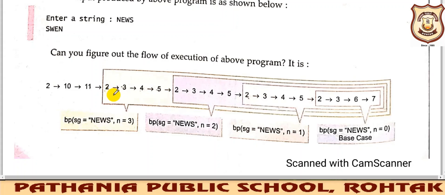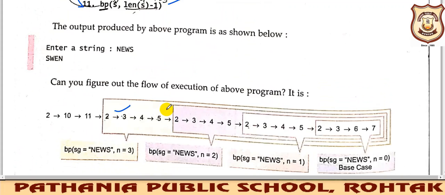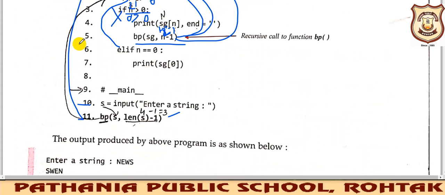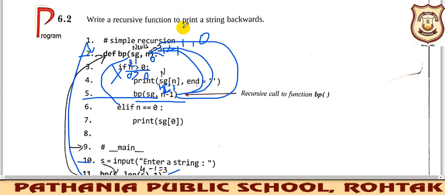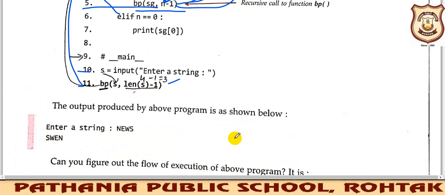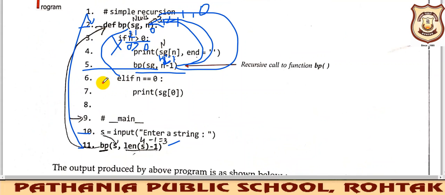You can check it here also. First time this 2, 3, 4, 5. Here n was 3. When n becomes 2, again 2, 3, 4, 5. As it comes to the fifth line, it is directed to 2 again, right? This time n is 2, this time n is 1, and this time n is 0. When n becomes 0, this statement is not executed, then elif is executed, right? So this is your base case. Base case means the termination case. This will allow you to stop.